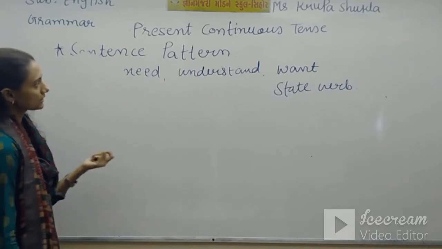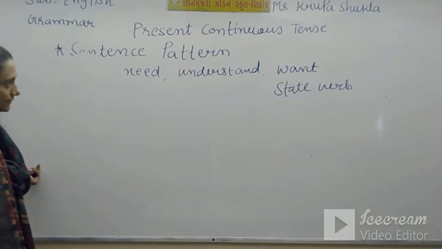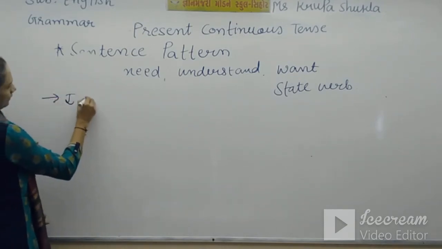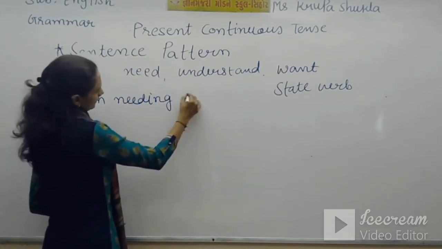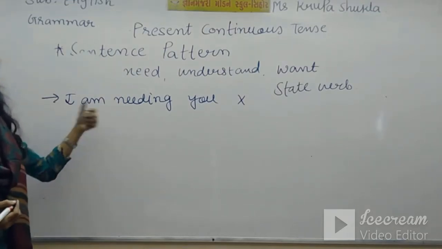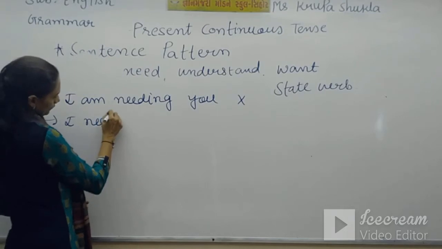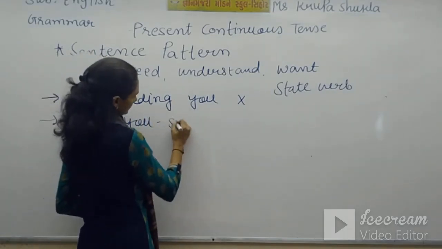So don't use this kind of state verbs to show the continuity of the sentences. It is wrong. So we can't say, I am needing you. No, this is wrong. So if you want to convey this message to someone, use I need you. It means use simple present tense.